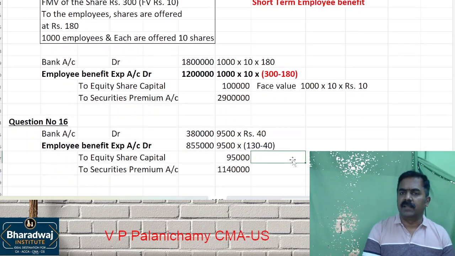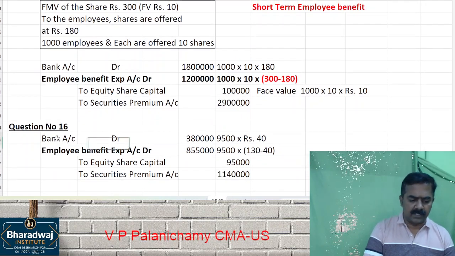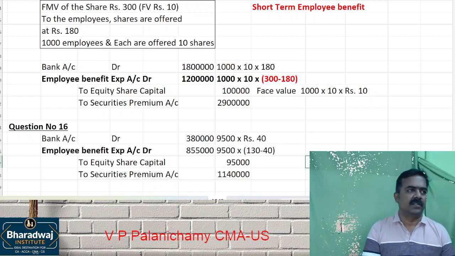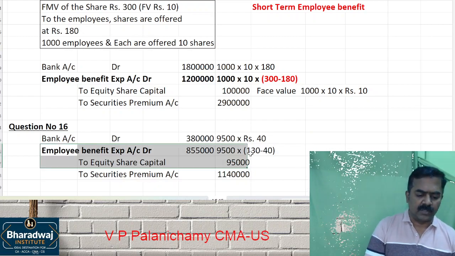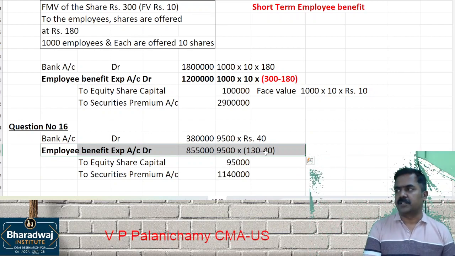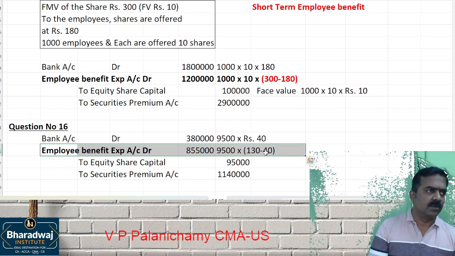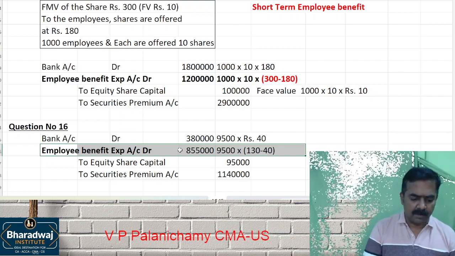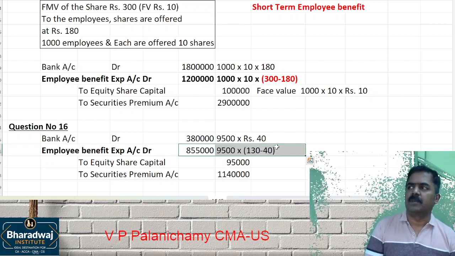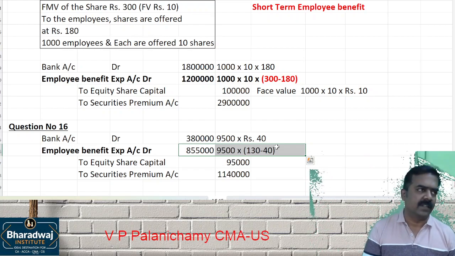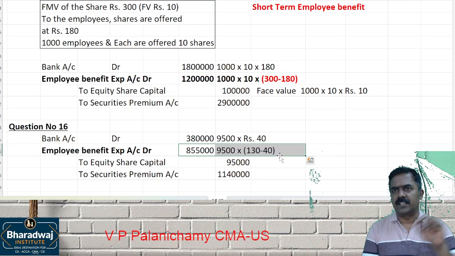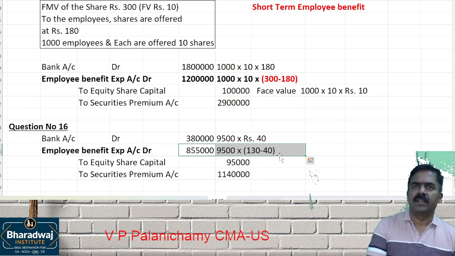At the intermediate level, the knowledge required is only this much. But sometimes employees will be given shares with a vesting condition. What do you mean by vesting condition? You have to work for 3 years to get the shares. The option will be announced now, but it is exercisable after 3 years. Then this employee benefit expense will be recognized over how many years? 3 years. 8,55,000 divided by 3, so recognize the expense every year. Then in the third year when options are exercised, you have to pass the entry.